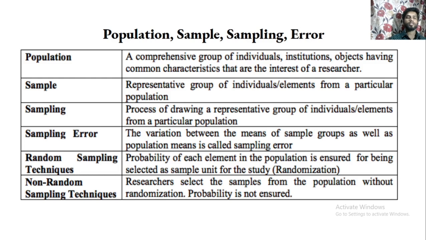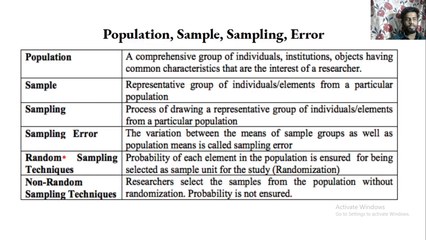Now what are random sampling techniques? The probability of each element in the population being selected as a sample unit for the study is ensured, that is randomization. That means random sampling is probability sampling, where every member of the population is given an equal chance of being selected for the study.